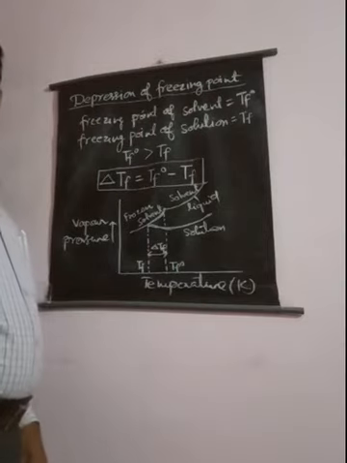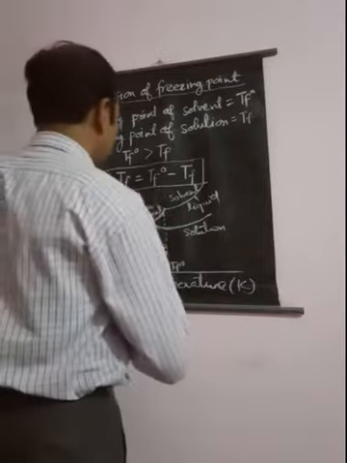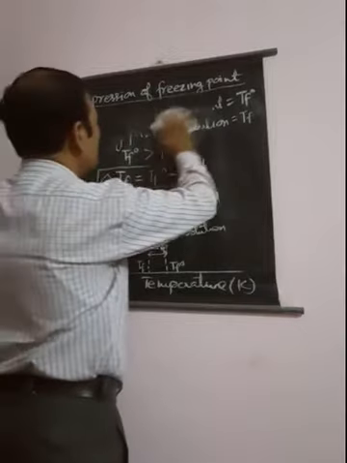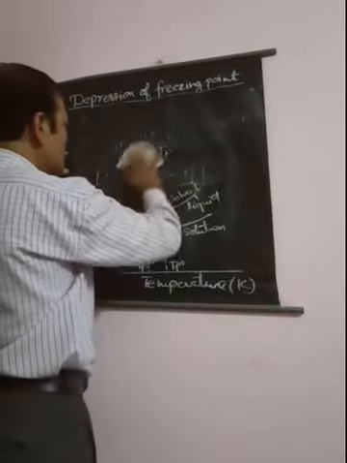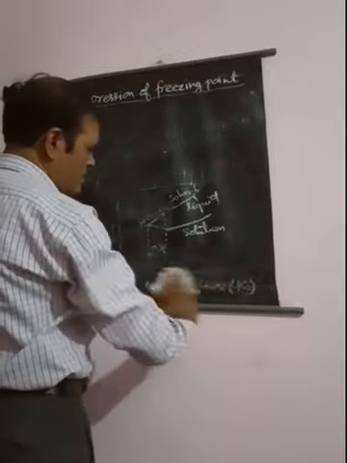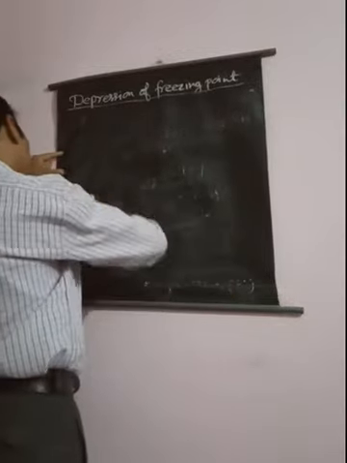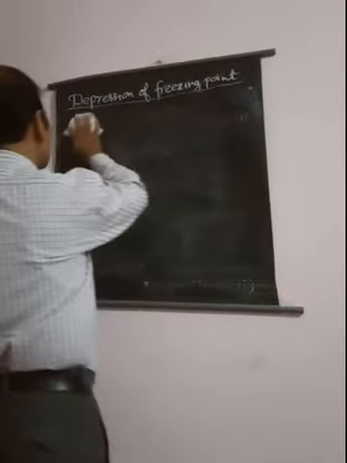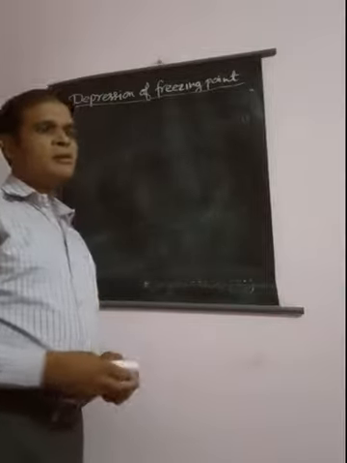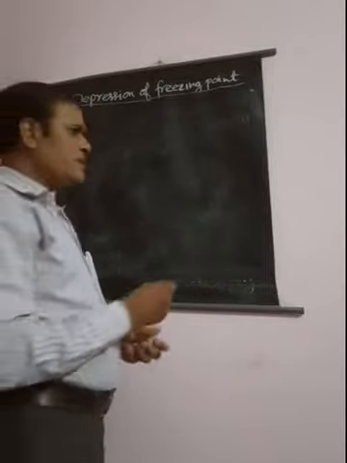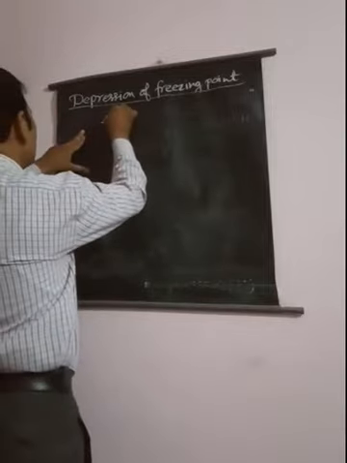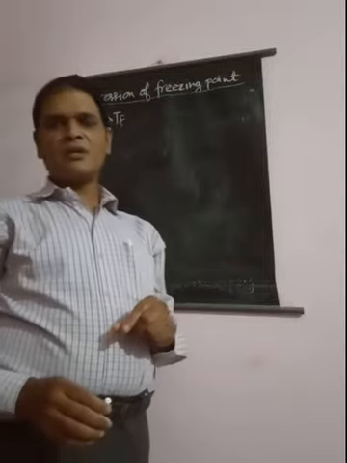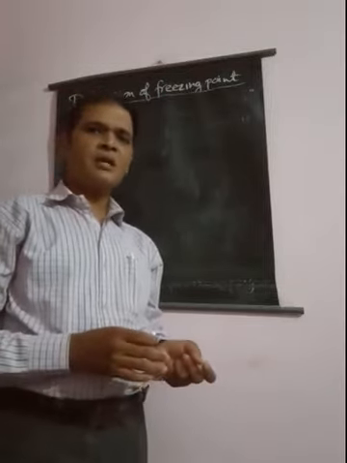Now, depression of freezing point also depends upon the concentration of the solution. The concentration of the solution we can take as molality, and we can find out the depression of freezing point. So depression of freezing point, delta TF, will be directly related with the concentration of the solution, which is taken as molality.